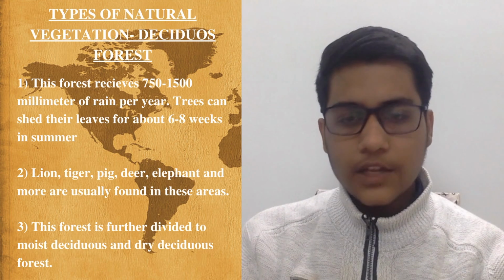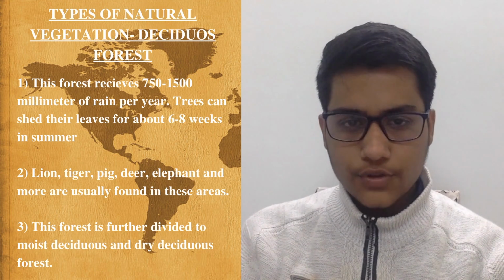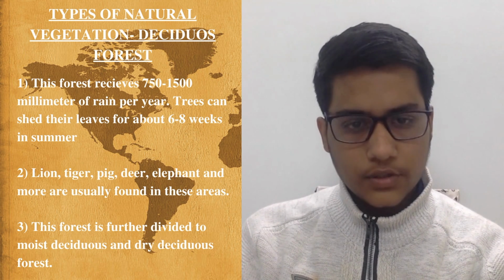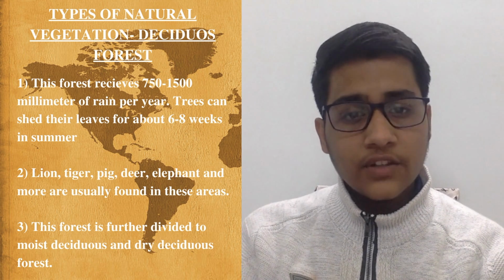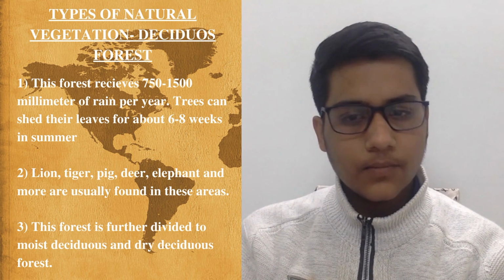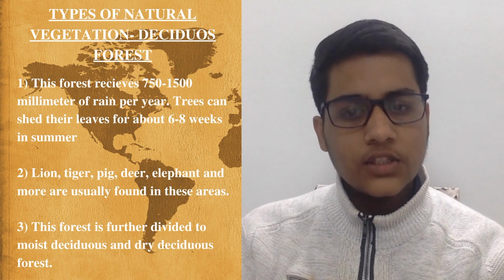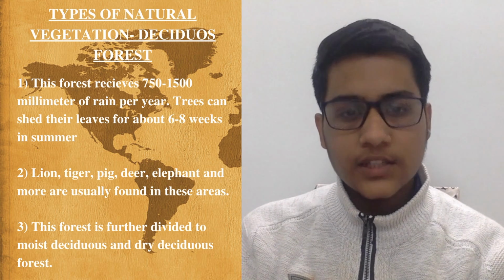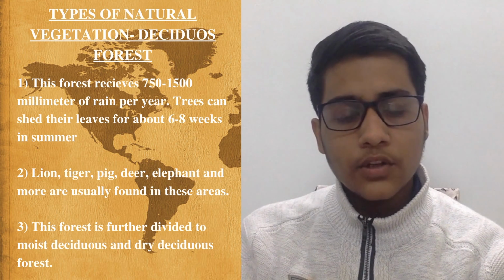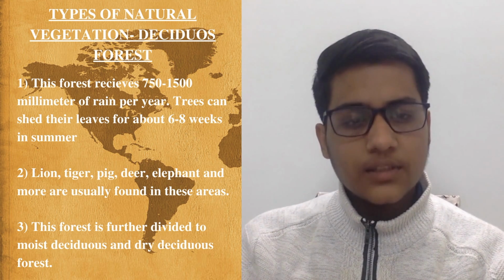The second type of natural vegetation is tropical deciduous forest. They are spread vastly in India and are also known as monsoon forests. This biome receives 750 to 1500 millimeters of rain per year. The rainfall in this region is 200 meter and 70 centimeter. Trees in this forest shed their leaves for about 6 to 8 weeks in summer.